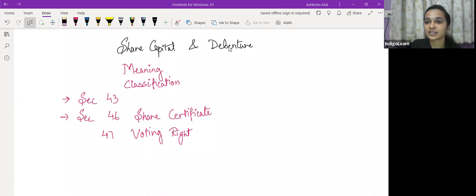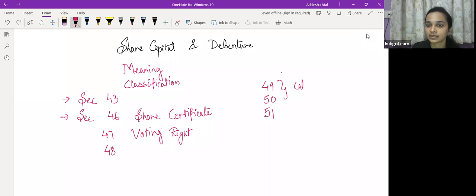ये लॉ की क्लास हो रही है. So voting rights identify करेंगे, then we'll go to section 48, which talks about variation in voting rights. वेरिएशन कैसे कैसे सिचुएशन में होता है, और वेरिएशन करने के लिए किसका कंसेंट लगेगा, क्या लगेगा, will talk about that in section 48. उसके बाद में will talk of 3 small sections, 49, 50 और 51.